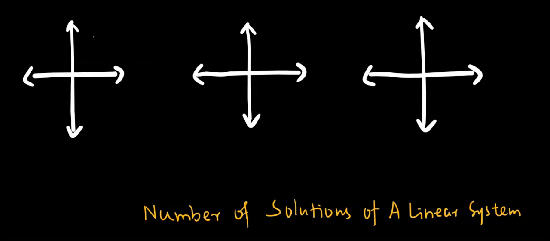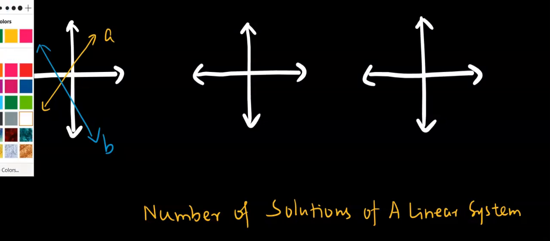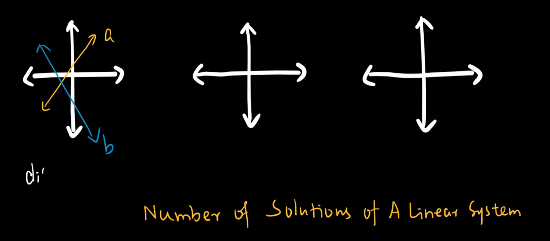I have a yellow line. I'm going to call this yellow line line A, and I have a blue one. I'm going to call this blue one line B. Did you see this yellow line and blue line? They have a different slope. Okay, so we're going to write down the slopes are different.